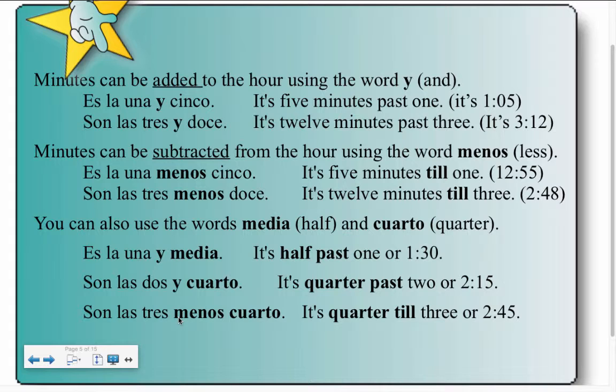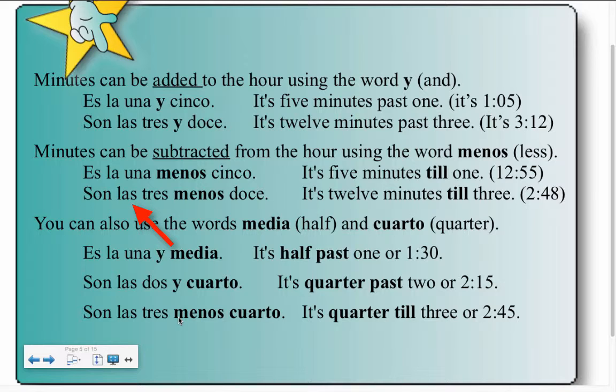Also, minutes can be subtracted from the hour using the word menos, which means less. If we wanted to say it's 12:55 or 5 minutes until 1, we would say es la 1 menos 5. If we wanted to say it's 2:48 or 12 minutes until 3, we would again use the plural form of ser, son, and say las 3 menos 12.